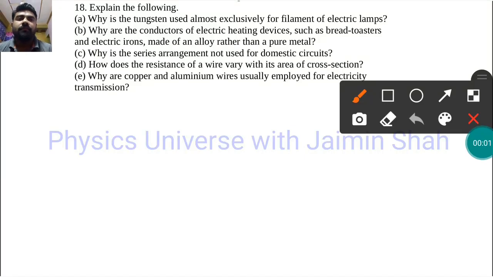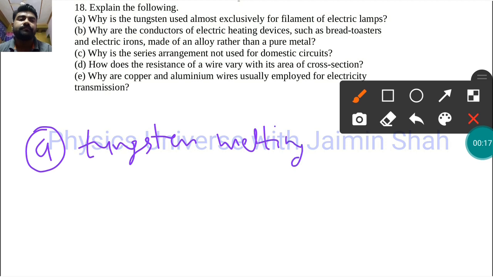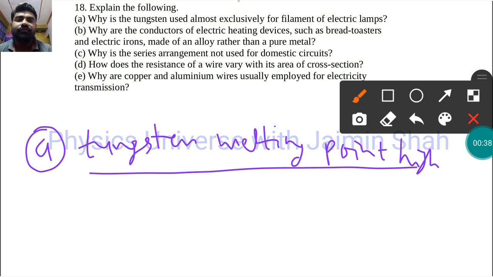Now the question is: explain the following. First, A: why is tungsten used almost exclusively for the filament of an electric lamp? For A, the answer is that tungsten's melting point is high. We know that an electric lamp filament gets very hot during usage, so if we use any other material, it will melt down. Because of its high melting point, we can use tungsten.